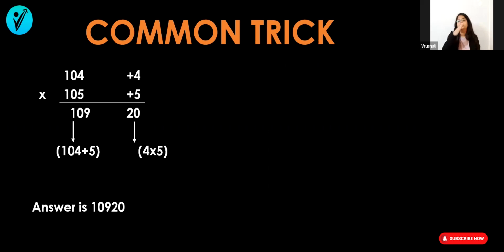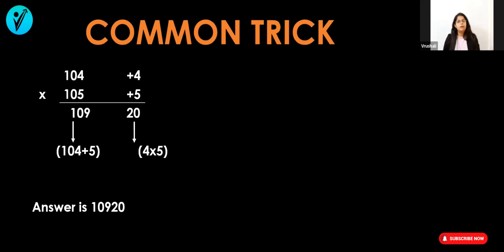And you have to do the cross addition. So cross addition will be 104 plus 5, or you can do 105 plus 4. Cross addition will be 109. So your final answer will be 10920. So this is the most common trick. So whenever you solve the questions, you have to apply this trick.